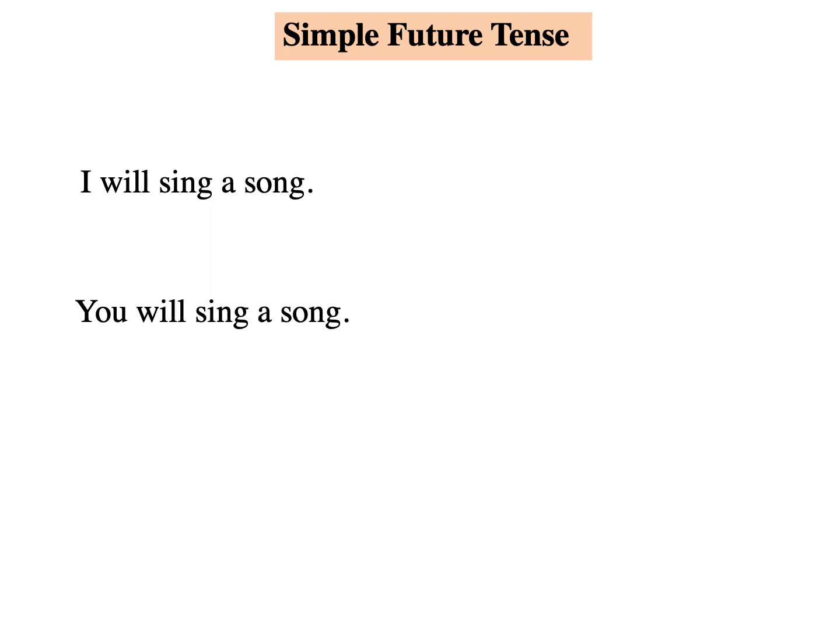The simple future is used to express the speaker's opinion for something to be done in the future. It is used for an action that is yet to take place. Will plus V1 is the general form. I will sing a song, you will sing a song, and he will sing a song.